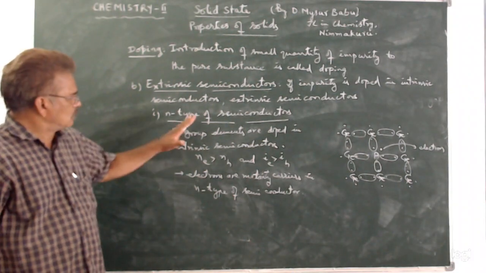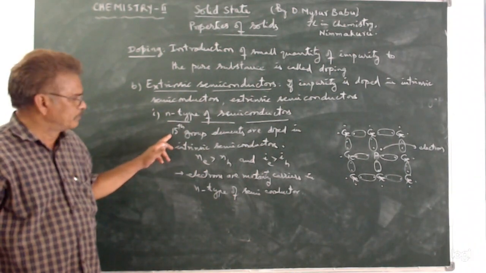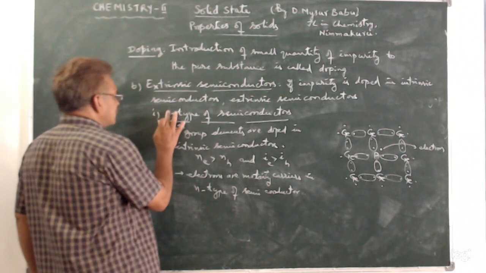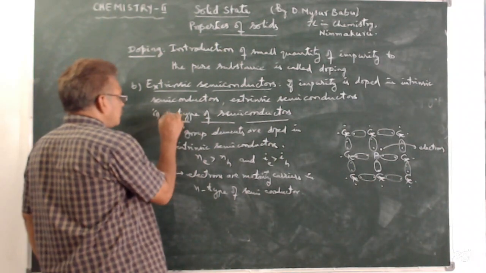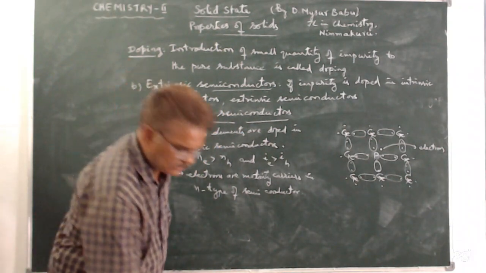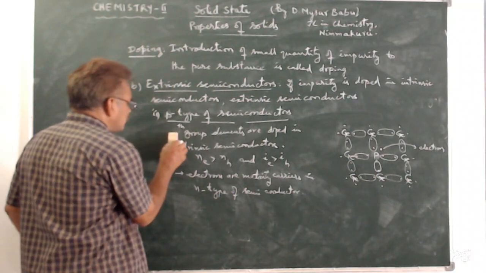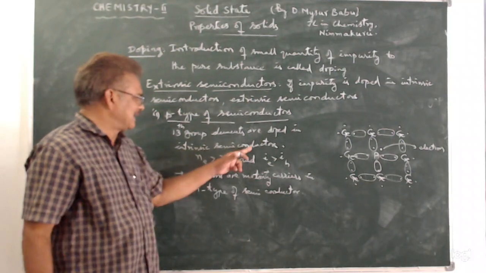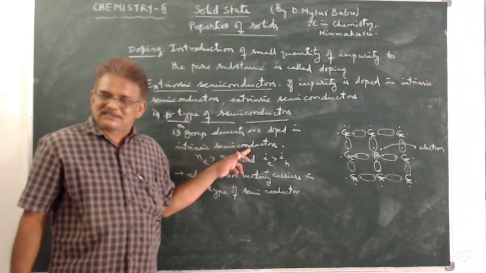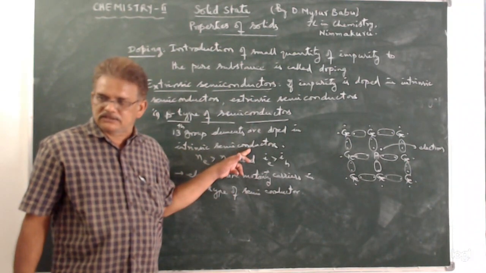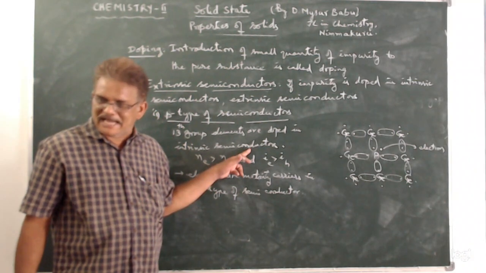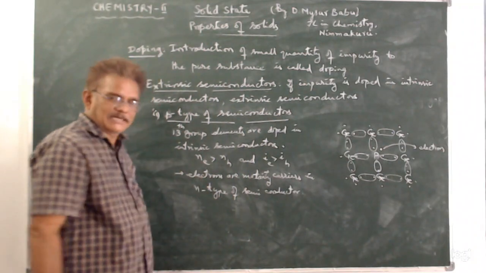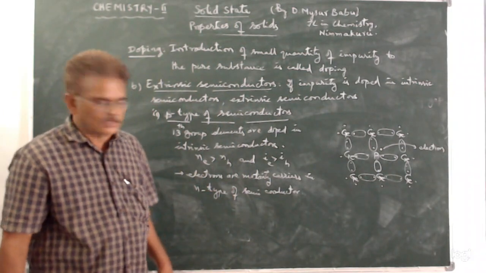This is about N type of semiconductor. So in N type of semiconductor, 15 group elements are doped in intrinsic semiconductor. Similarly, if we take P type of semiconductors, then 13th group elements are doped in intrinsic semiconductors. What are the 13th group elements? Boron, aluminium, gallium, indium, thallium.